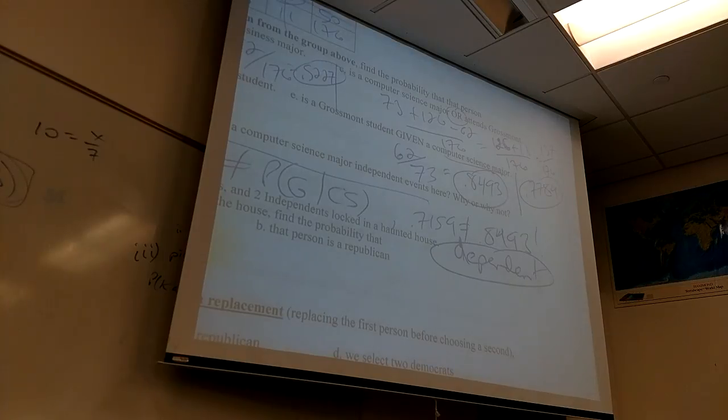So do not say, well, no, you don't have to be a computer science major to go to Grossmont. That's not the idea anywhere near it. That's not what dependent means. It's talking about, does it affect the probability of that happening?